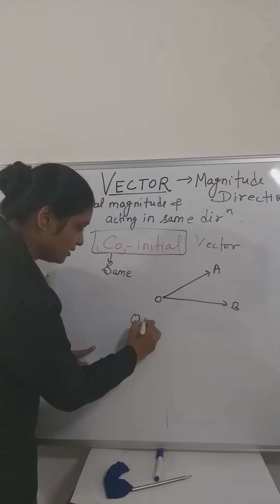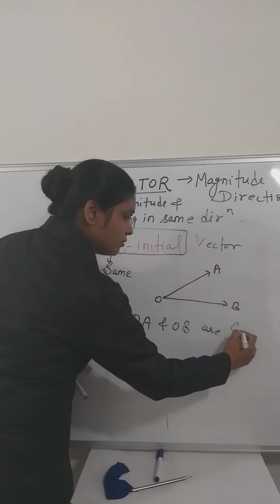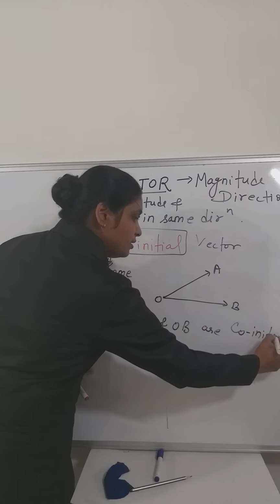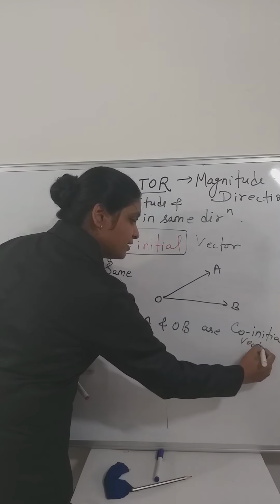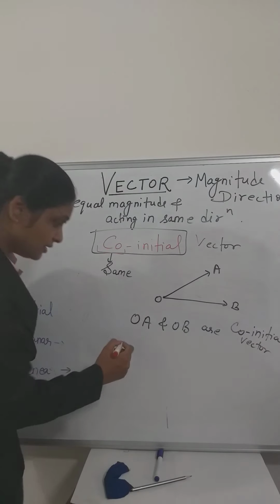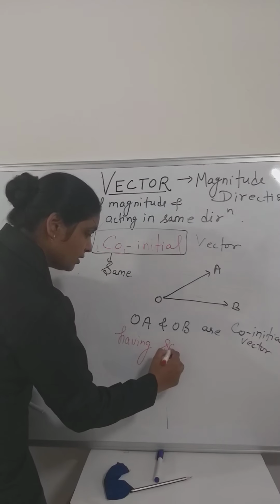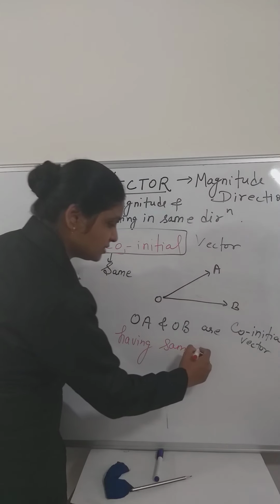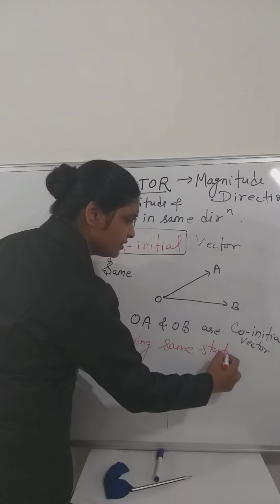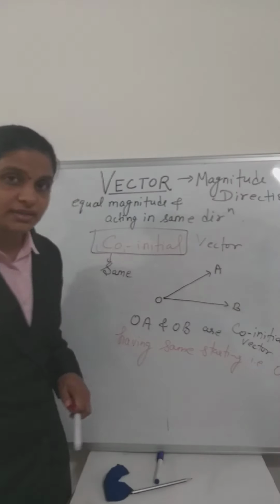Now we can say OA and OB are co-initial vectors, right? Another statement, having the same starting point, that is O, right?